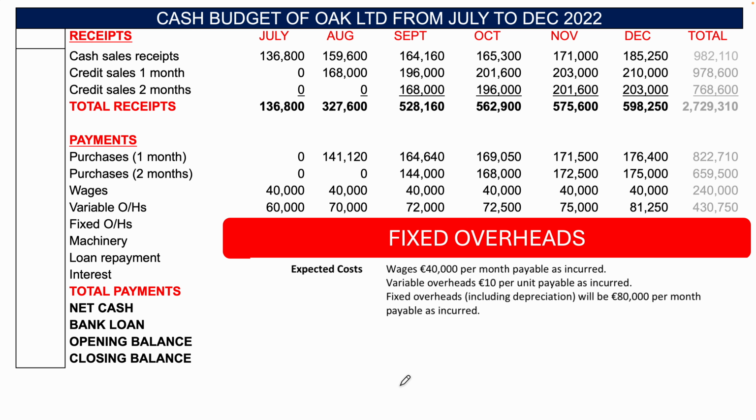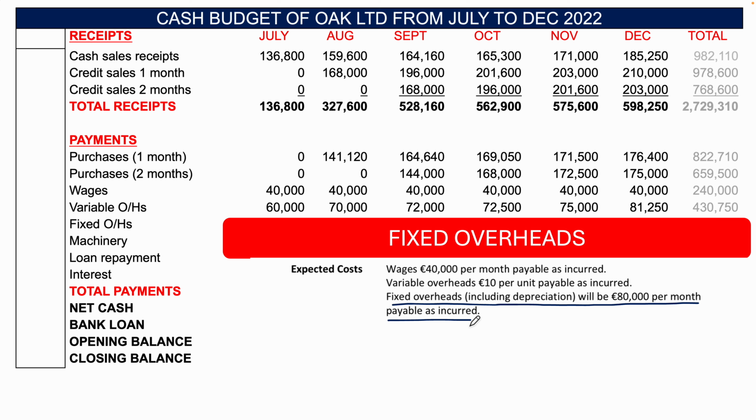So it says here, fixed overheads including depreciation will be 80,000 per month, payable as incurred. Now we have to remember here that depreciation is not a cash item.